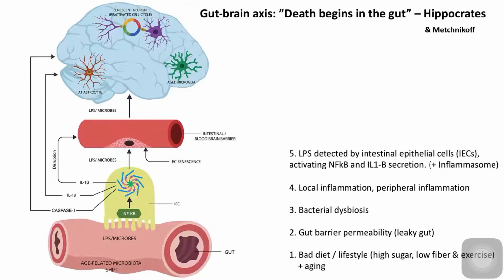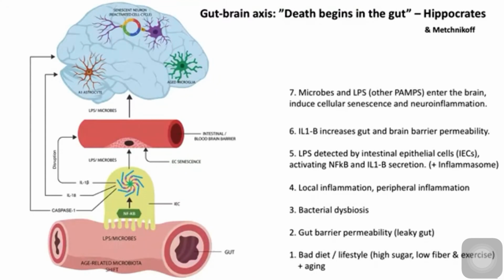So there's a molecule, lipopolysaccharide. It's a PAMP that is detected by the intestinal epithelial cells. This activates our favorite protein, NF-kB, which is a master regulator of inflammation. That results in secretion of pro-inflammatory cytokines like IL-1 beta. IL-1 beta, interestingly, increases both gut barrier permeability and also permeability of the brain because it circulates, right? It's a circulatory factor. So IL-1 beta and probably other cytokines are actually linking the permeability of your gut to the permeability of your blood-brain barrier.